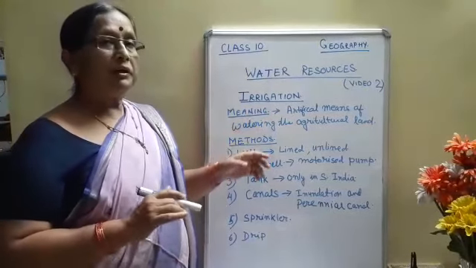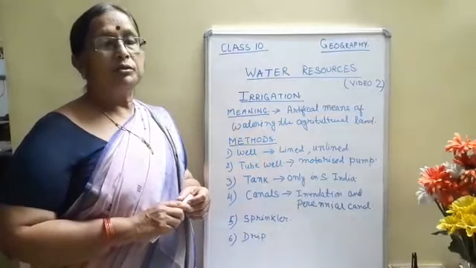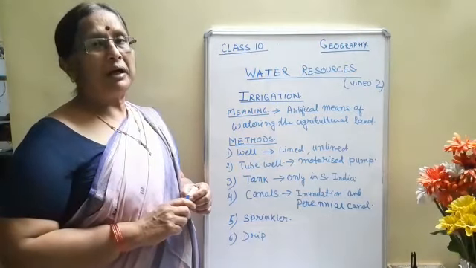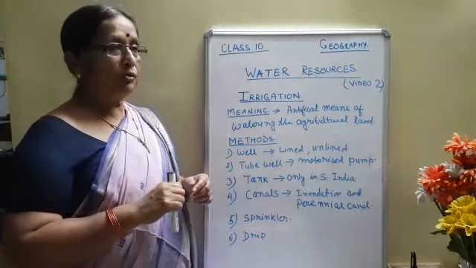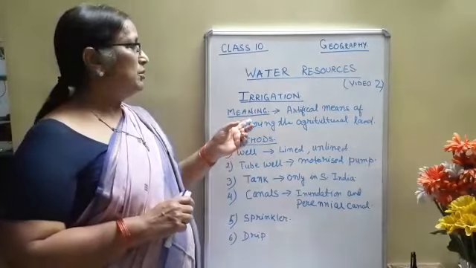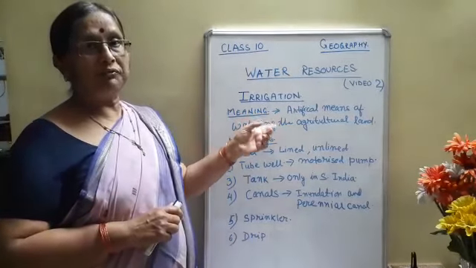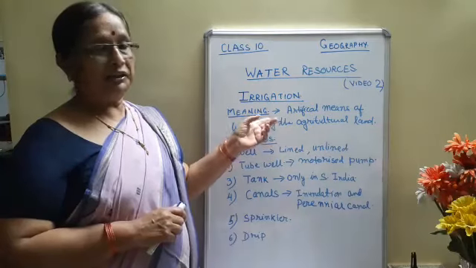But we do not get rainfall throughout the year. It is only for 2 to 3 months, or a maximum of 4 months, that we get the monsoon rain. So India is dependent on artificial means of watering the field, which we call irrigation.